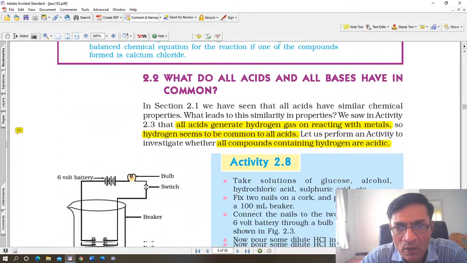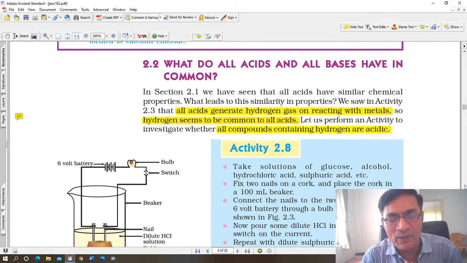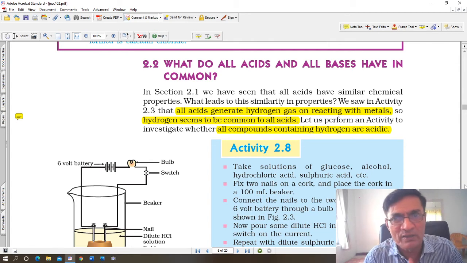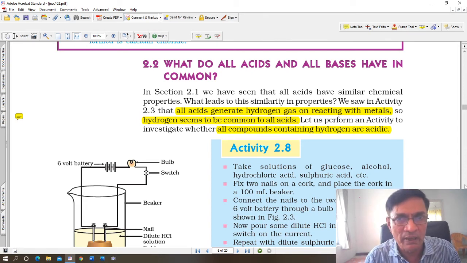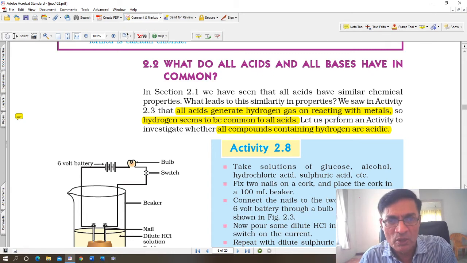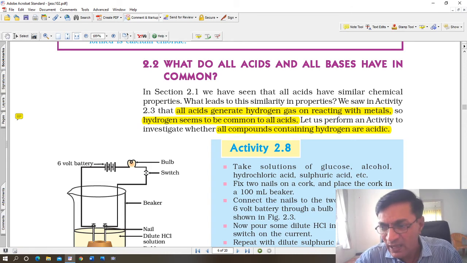Now, what do all acids and bases have in common? Compounds are classified into different types based on properties. Acids are classified as acids because of some common property. For example, girls are girls and boys are boys, the male gender and the female gender. In your classroom also you have groups, those who prefer sports, those who prefer music. Like that we make certain groups based on certain properties. In the same way, certain compounds have certain types of properties. What kind of properties do acids have? What kind of properties do bases have?